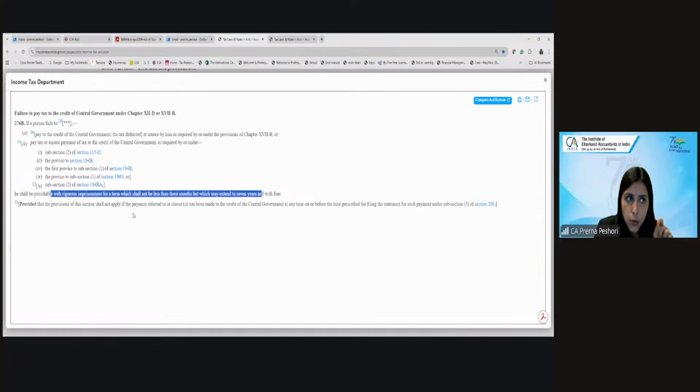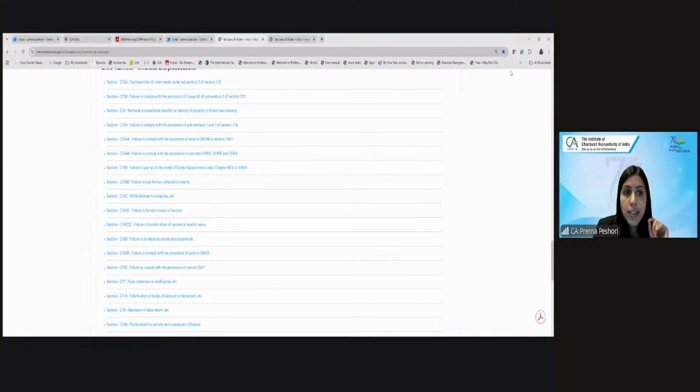However, this provision will not apply. The prosecution will not be done if the payment has been made at any time before filing the TDS statement. If before filing the TDS statement, if you have not paid it today, but if before filing your TDS statement you have paid it, we will not institute the prosecution. Meaning this is for the cases where you have not at all paid to the government and you have just kept it with yourself.